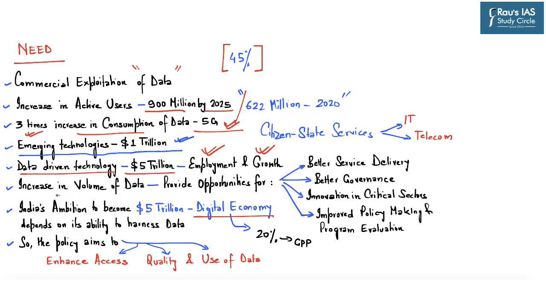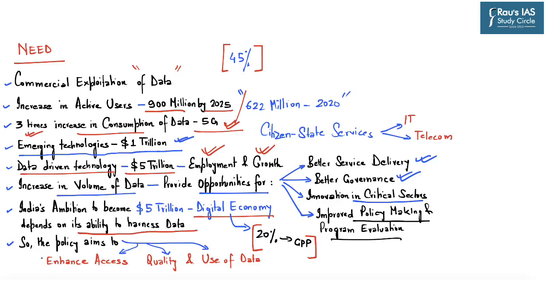And this increase in volume of data will provide immense opportunities both for the government and citizens in terms of better service delivery, better governance opportunities, innovation in critical sectors, and also it will help in improved policy making and program evaluation. So the government of India believes that India's ambition to become a $5 trillion digital economy, which will contribute 20% to India's GDP, will depend on India's ability to harness data, which will be generated by increased use of the internet by people in the country.